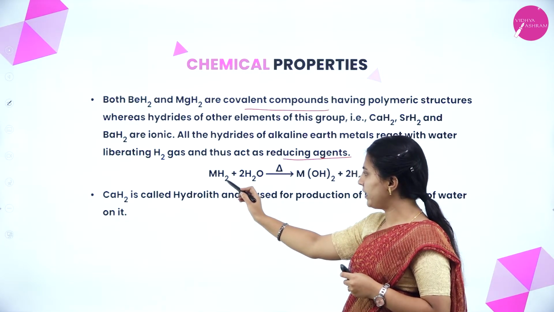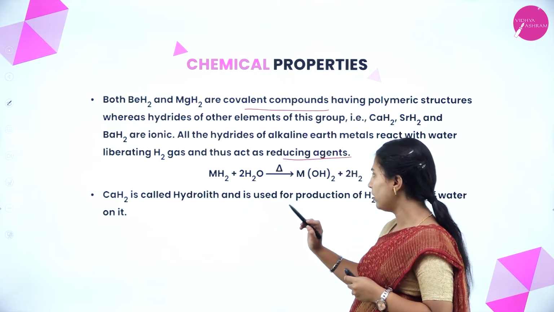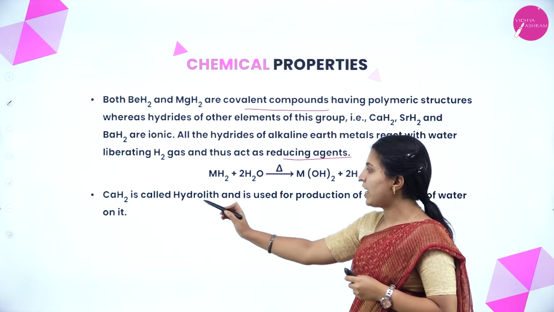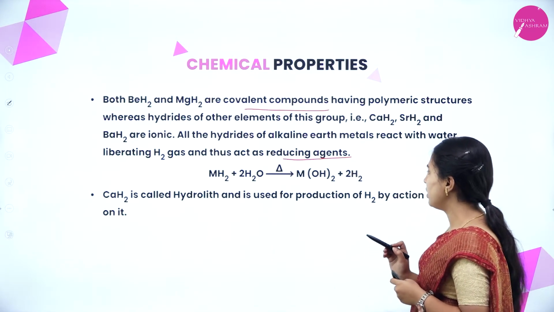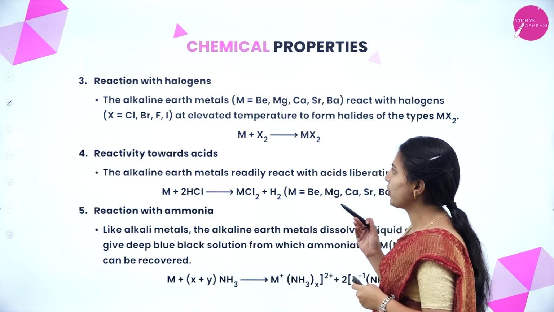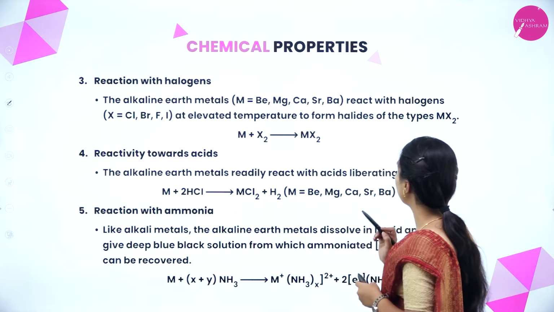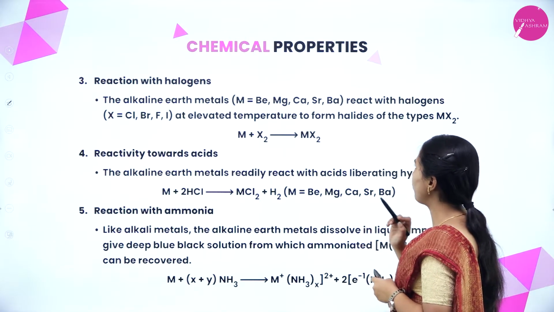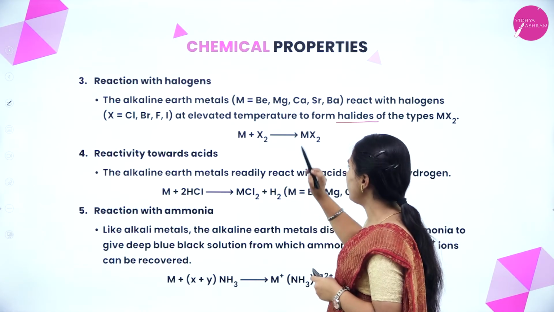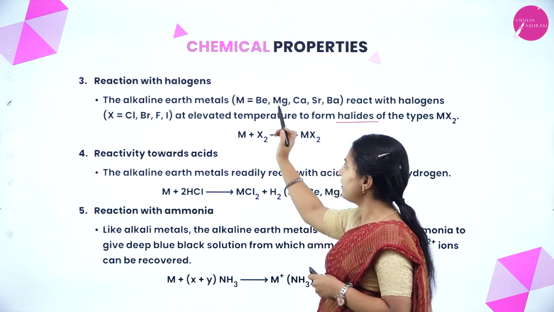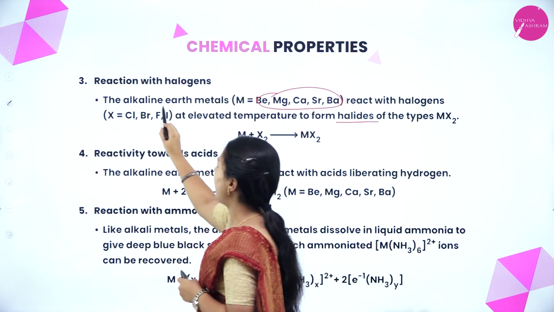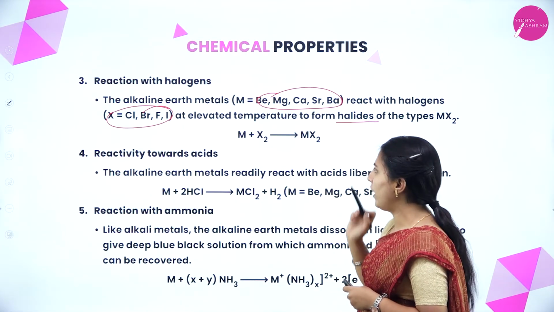This metallic hydride, that is alkaline earth metal hydride, reacts with water and forms metal hydroxide with the liberation of hydrogen gas. Thus, calcium hydride is called hydrolith and it is used for the production of H2 by the action of water on it. Next, reaction with halogens. The alkaline earth metals react with halogens at elevated temperature to form halides of the type MX2. This is metal, this is halogen, it will form metal halide. The metals are beryllium, magnesium, calcium, strontium, barium, and the halogens are chlorine, bromine, fluorine, iodine.